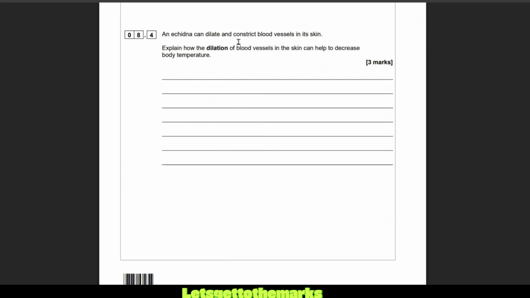An echidna can dilate and constrict blood vessels in its skin, just like us humans. Explain how the dilation of blood vessels in the skin can help to decrease the body temperature. So how can we decrease the body temperature? So if you want to dilate, you can do vasodilation. And what that is, is widening the lumen of the blood vessels. Now, it's very important you say blood vessels here, because we're not talking about capillaries.